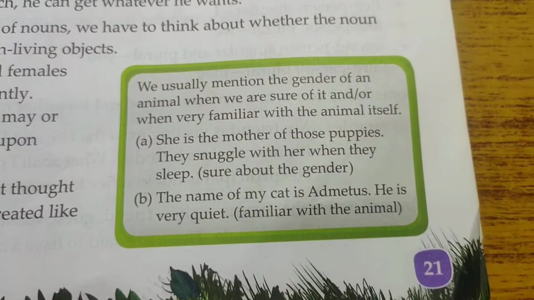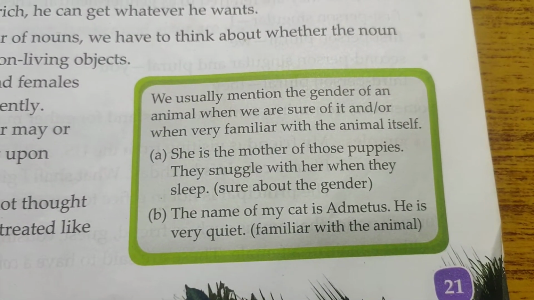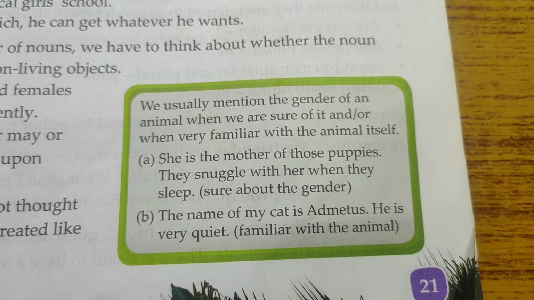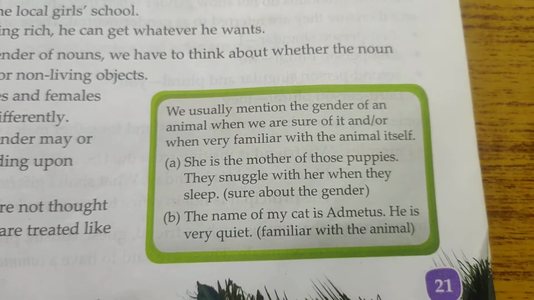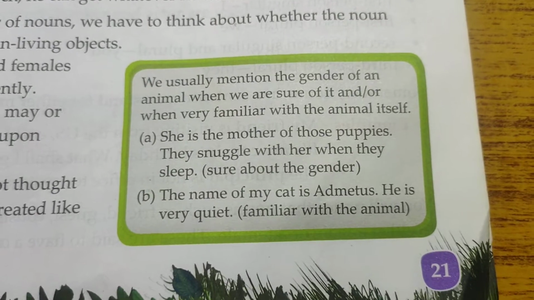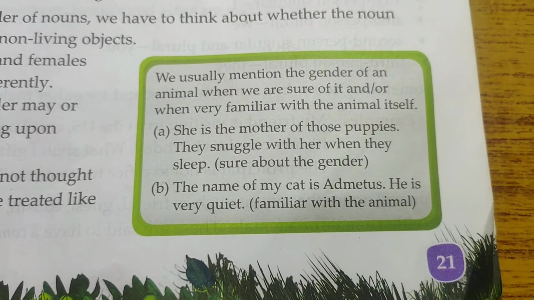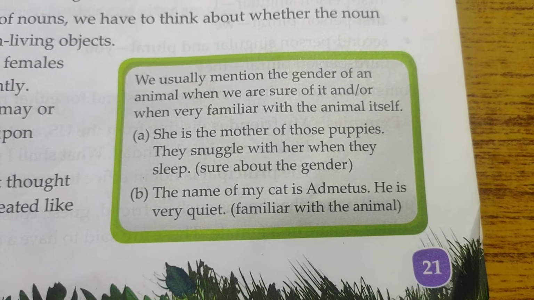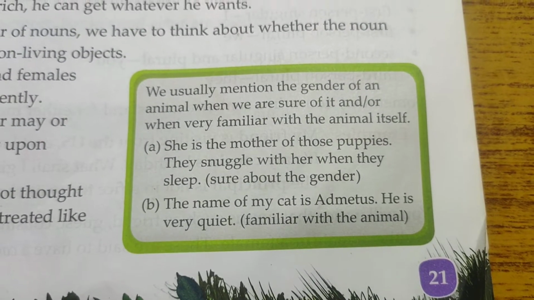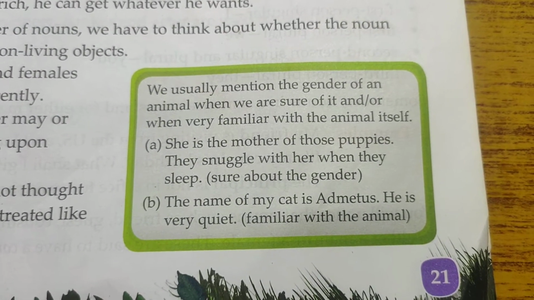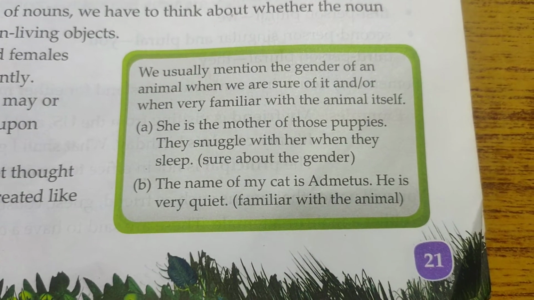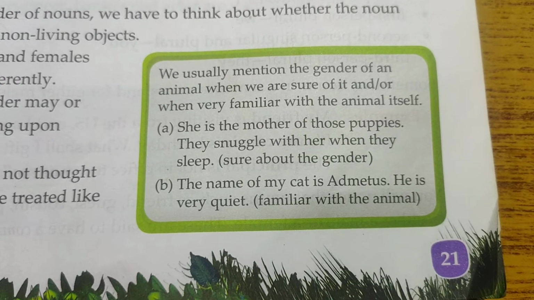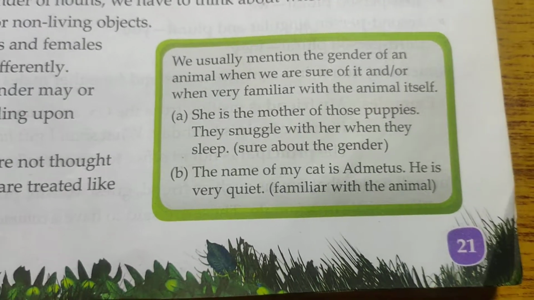Now, we usually mention the gender of an animal when we are sure of it or when we are very familiar with the animal itself. If the animal is a pet, we know whether it's a male or female. She is the mother of those puppies. They snuggle with her when they sleep. The name of my cat is Admetus. He is very quiet. So again, I'm familiar with the animal.